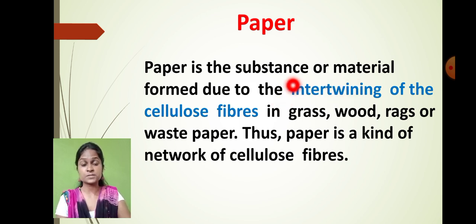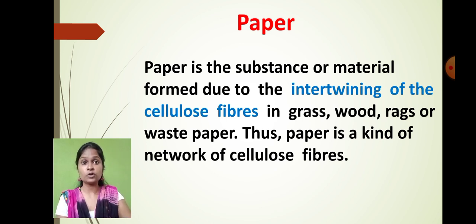Paper is a natural substance. We make it using grass, wood, or any type of plant. So basically from plants we get paper. And do you know that these plants have one material, and that material is called what? Cellulose fiber. In plant bark, in the wooden material of the plant, cellulose fiber is present. So by using the cellulose fiber, we make paper. For making paper, we require the wooden part of the plant.